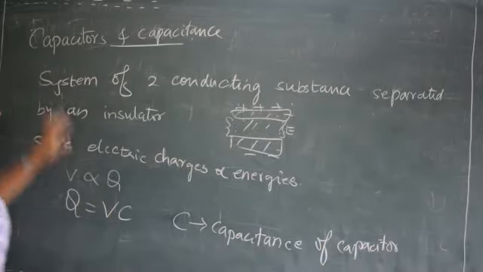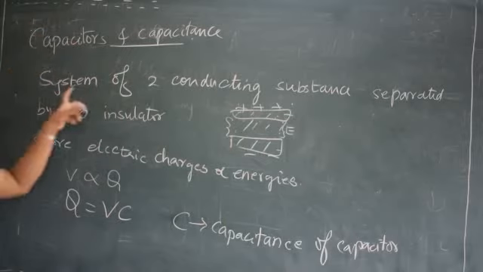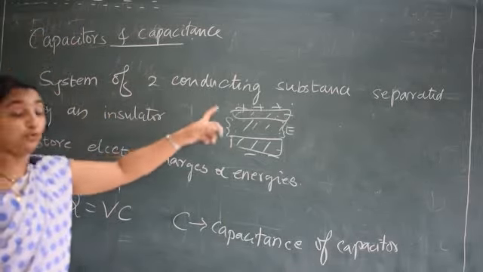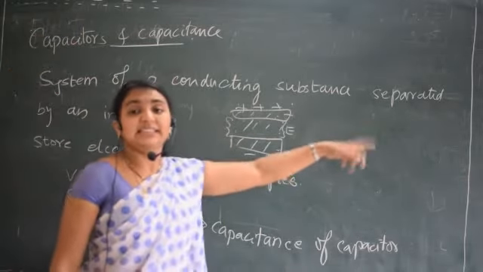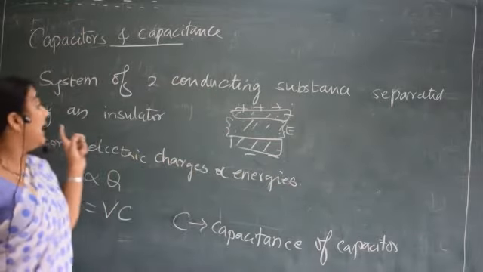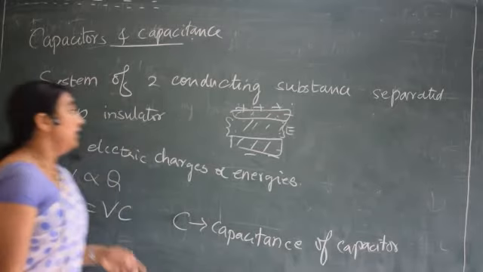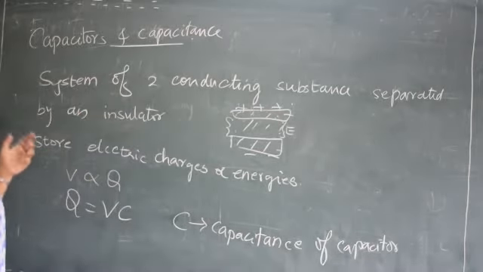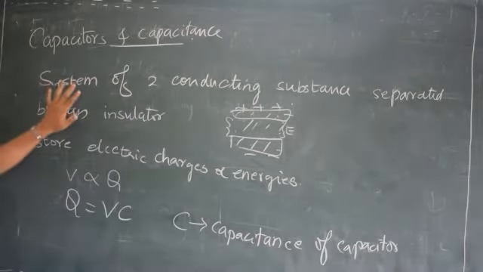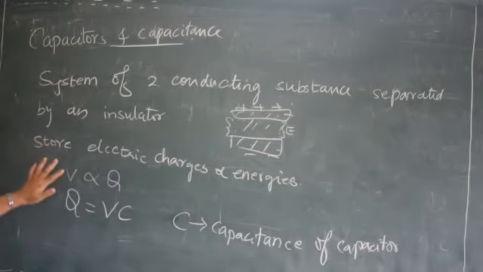What do you mean by capacitor then? A capacitor is a system of two conducting substances separated by a dielectric medium or by an insulator. So we are using these capacitors to store the charges or energies.